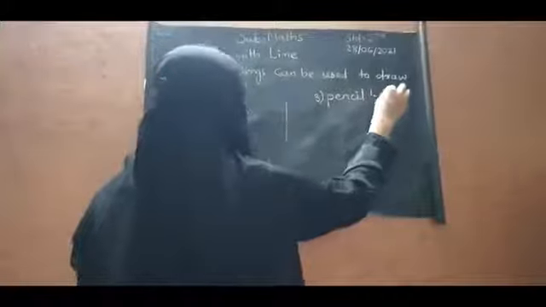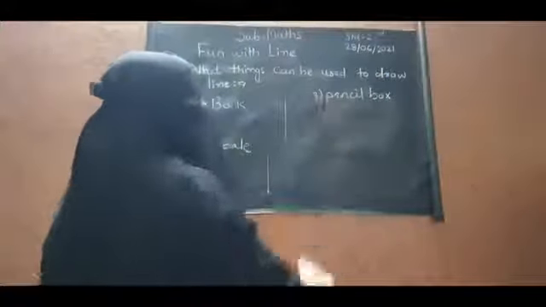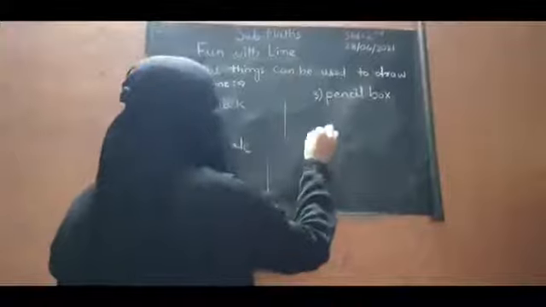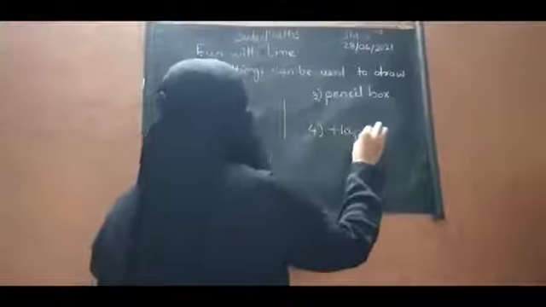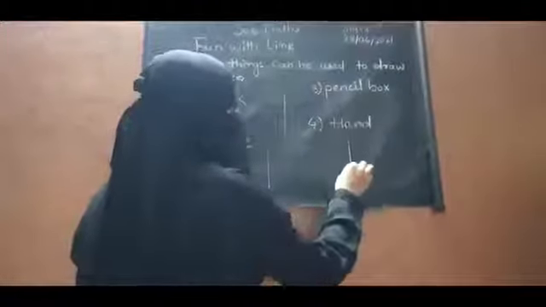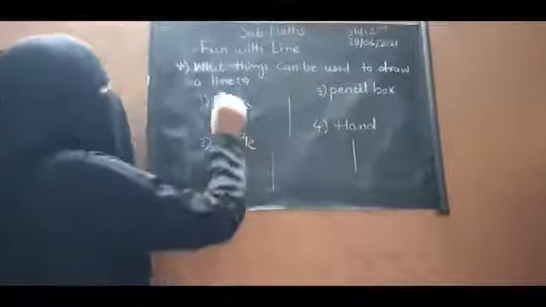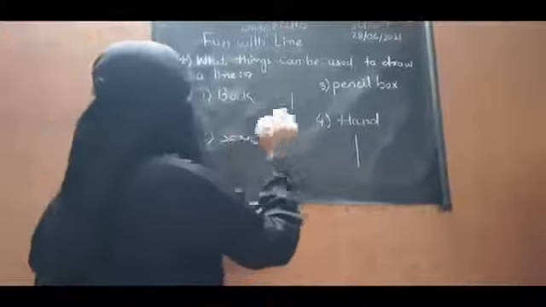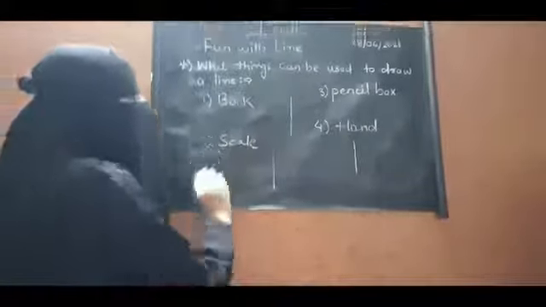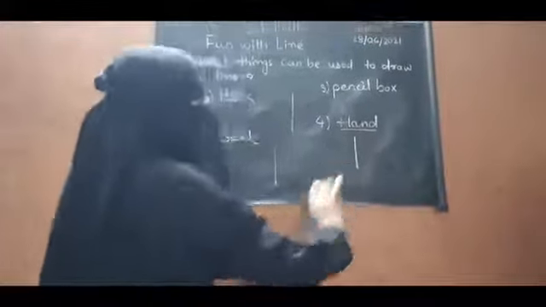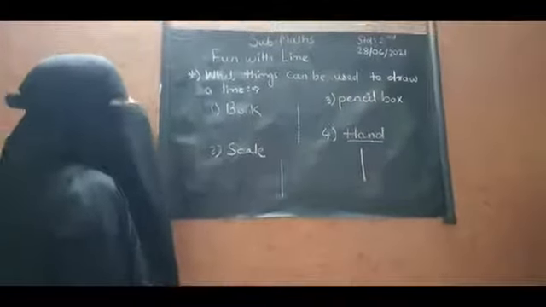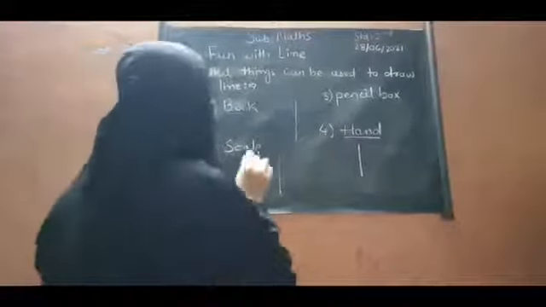Okay. By using book, by using scale, and the third one is pencil box. And by using pencil box, we can also draw a line. And the fourth thing is by using our hand, like this. Okay. So which things are used to draw a line? Book, scale, pencil box, and by using our hand. The fourth one is our hand. By using our hand, we can draw a line. Okay. So these are the things that can be used to draw a line.